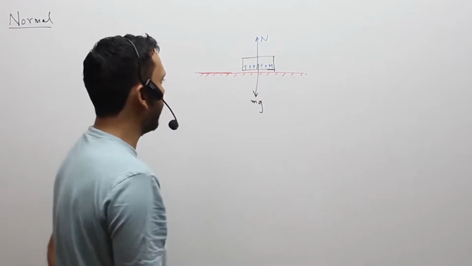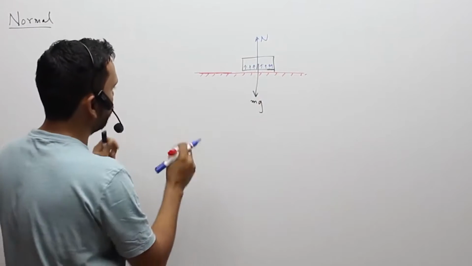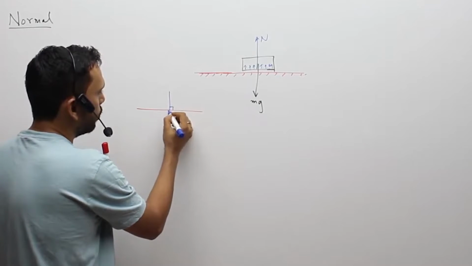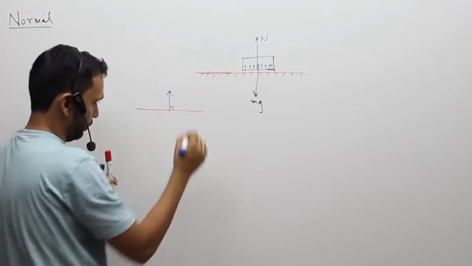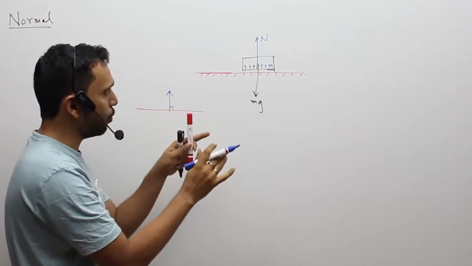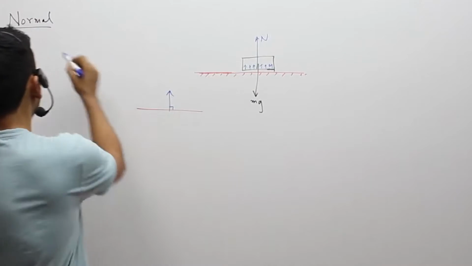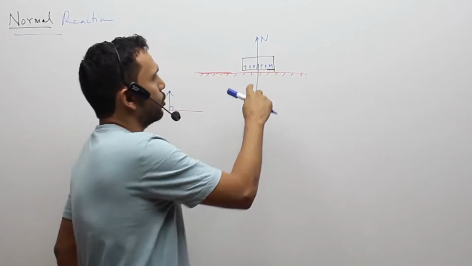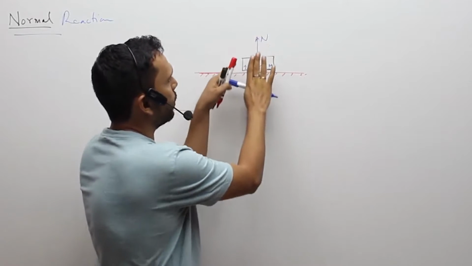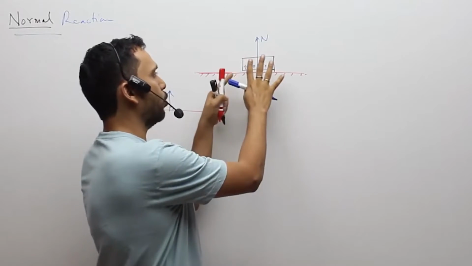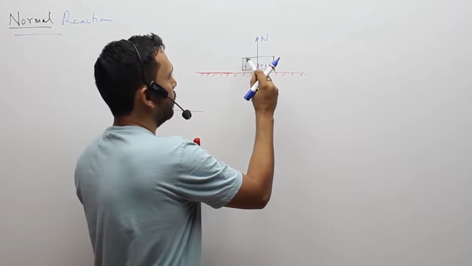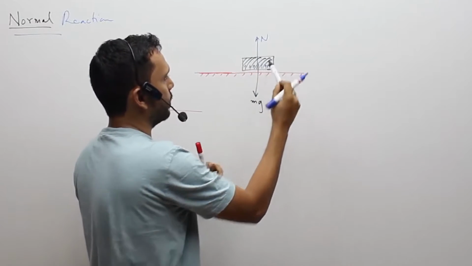Why is it called the normal reaction? Because it happens to be at 90 degrees to the bodies in contact. It is perpendicular to the bodies in contact, hence the word normal. And it's a reaction force, hence the word reaction. So the body below has pushed it up. Now we know that this black body is not going anywhere. It is at the same place.